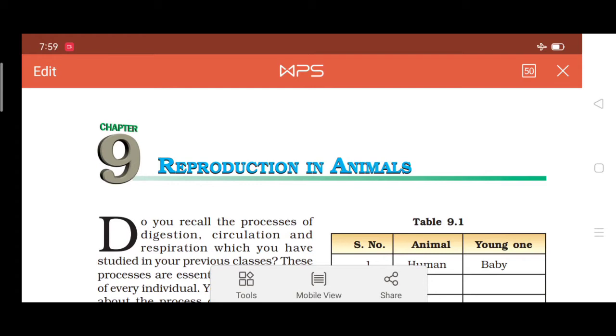Today we are going to study a topic, reproduction in animals. Last class we discussed some topics, right? In this chapter, today we are going to see the remaining topic, okay? Please listen. Take your book, page number 104.